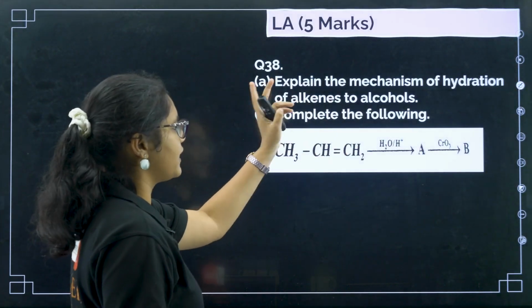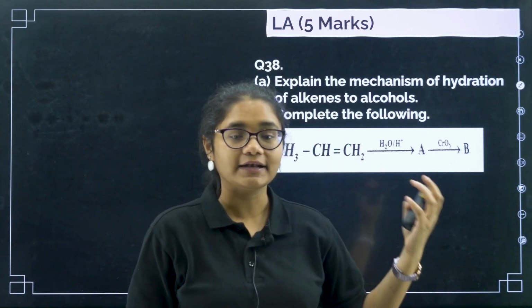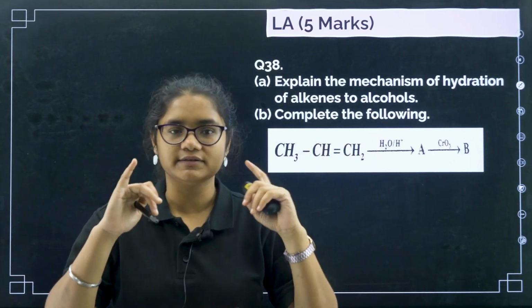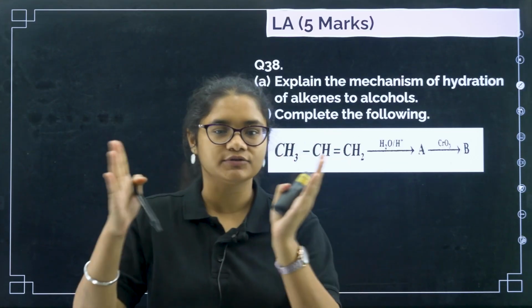Next, question number 38. Explain the mechanism of hydration of alkenes to alcohols. This is where students get confused. There are 3 reactions: alcohols to alkenes, alkenes to alcohols, and alcohols to ethers.